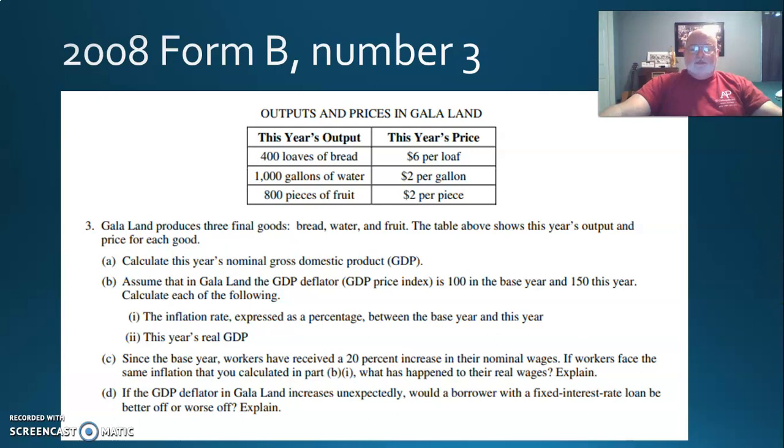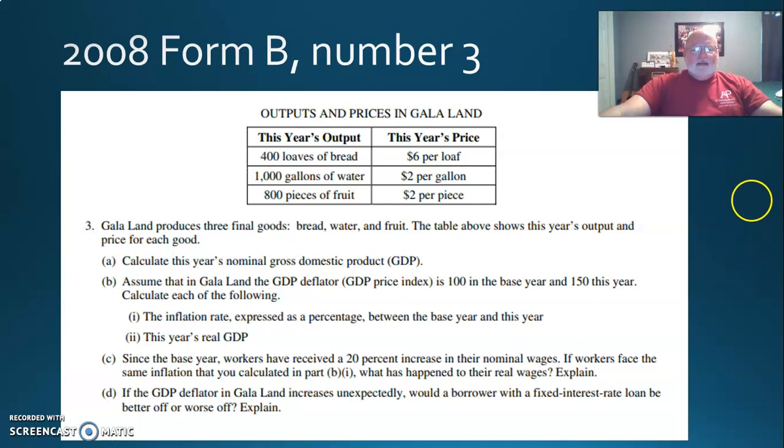So they are 30% behind. What happened to their real wages? It went down. Explain just like I said it: inflation was 50%, they only got a 20% raise, so they are 30% behind. And I'll show you in a minute how the College Board would have worded it.